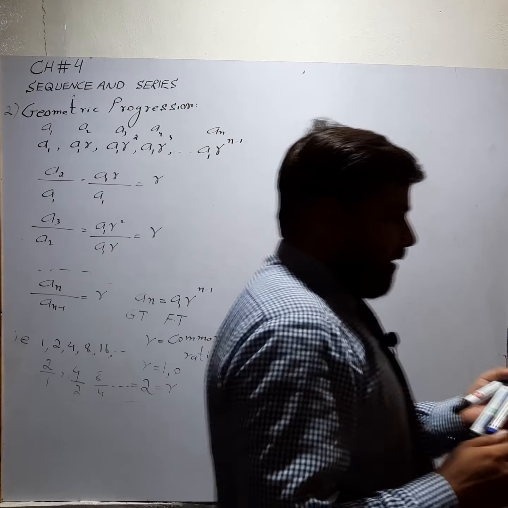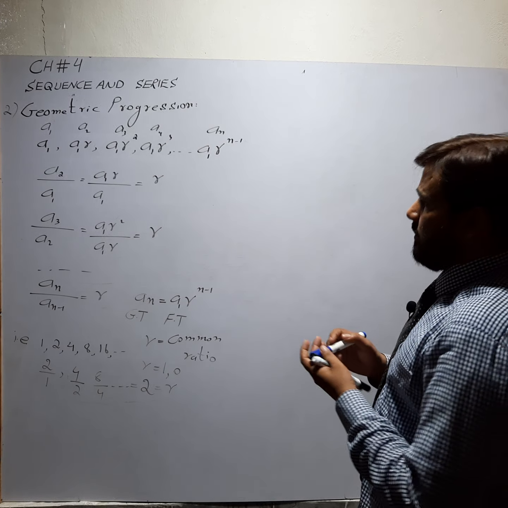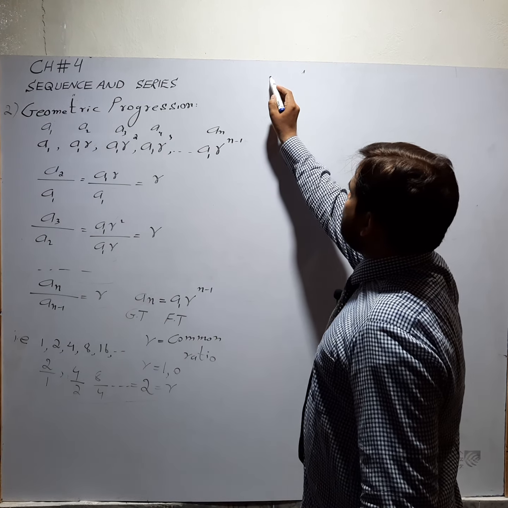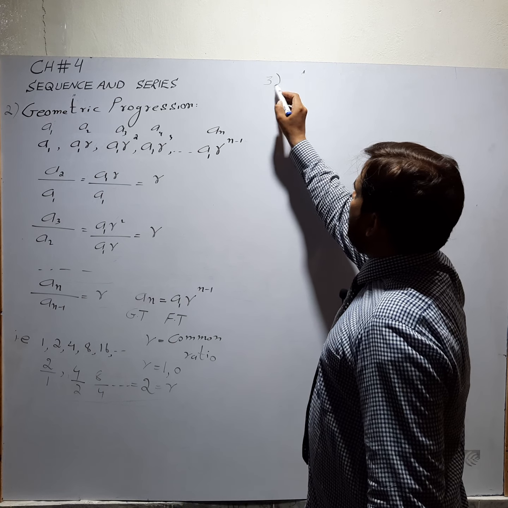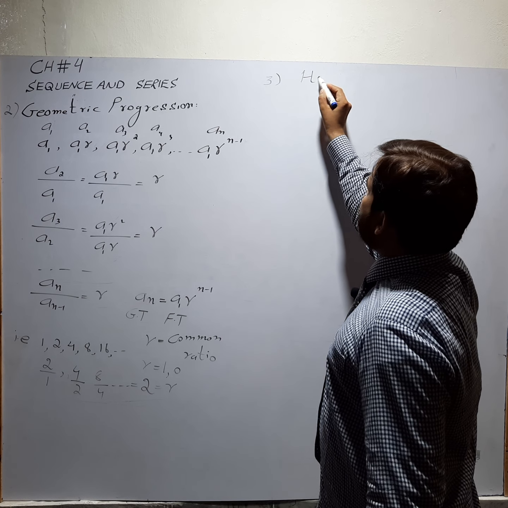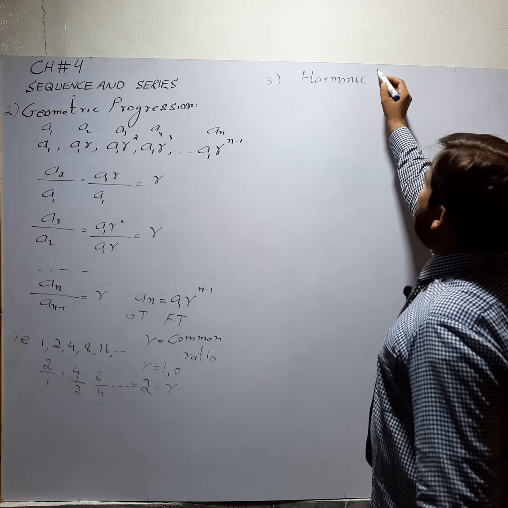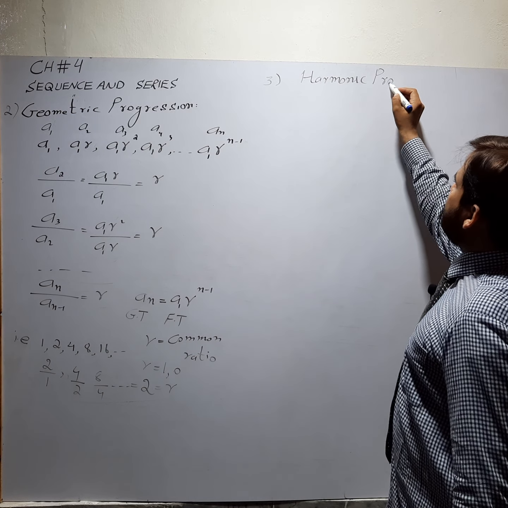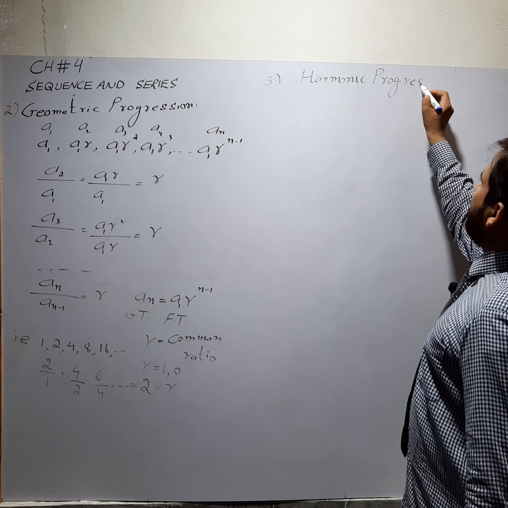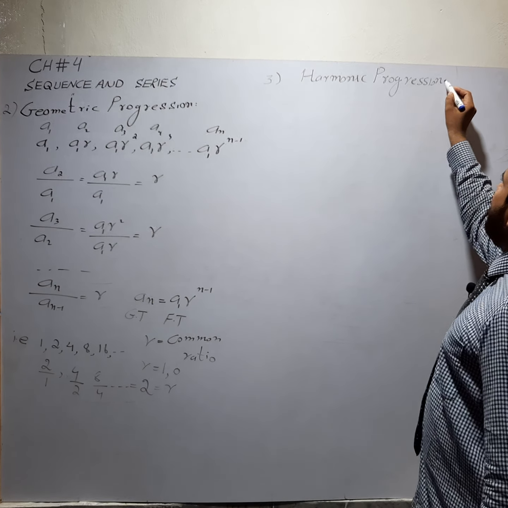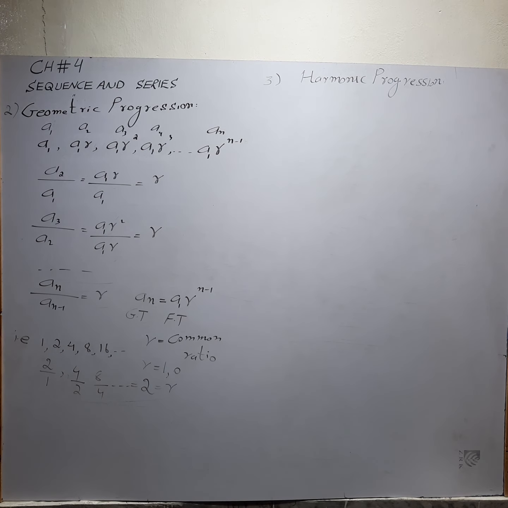Dear students, the third type is harmonic progression. Harmonic progression is basically the reciprocal of arithmetic progression.